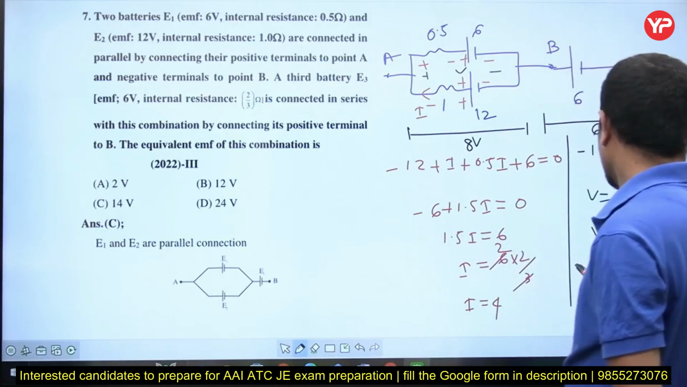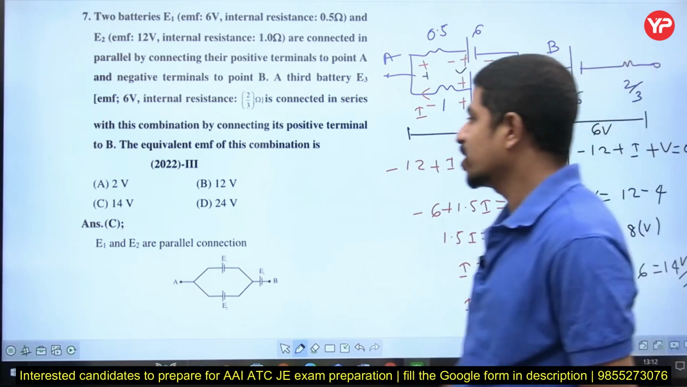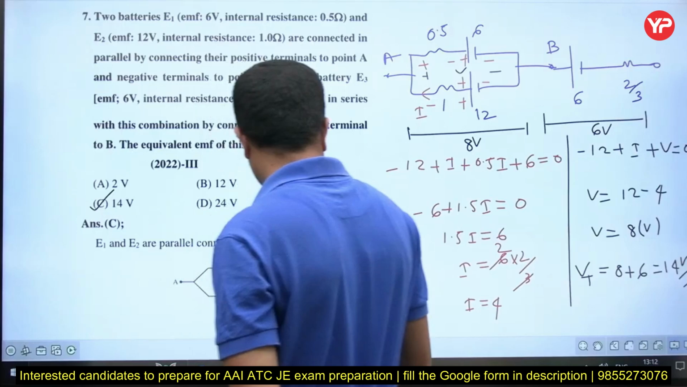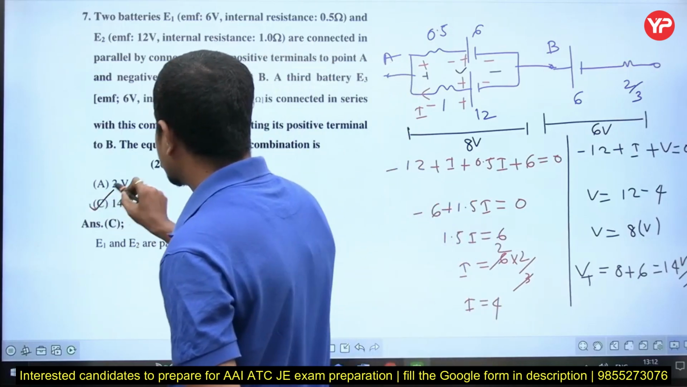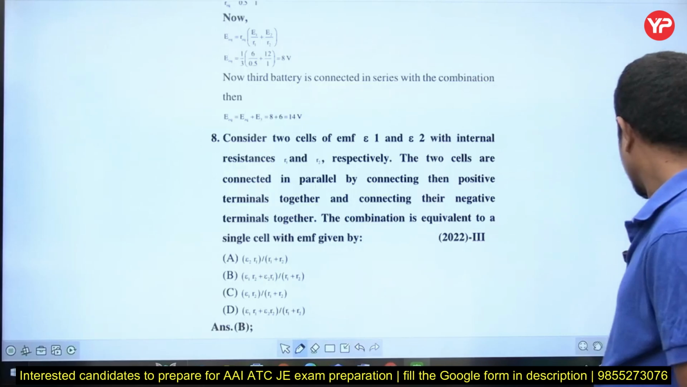So, this total combination is 8 volts and this already has 6 volts here. Therefore, 8 volts plus 6 volts is equal to how much? 14 volts. Option is what? Option C. C for Chennai. Right? Next question, please.